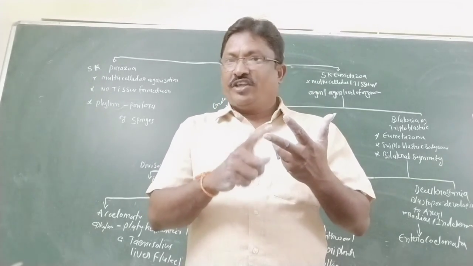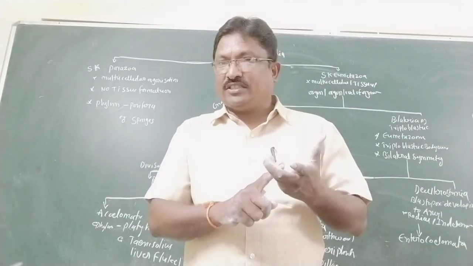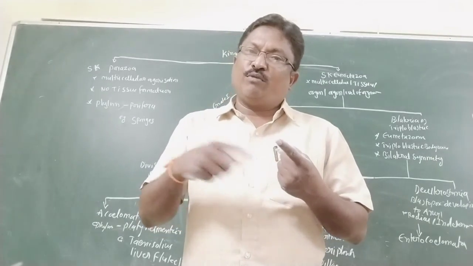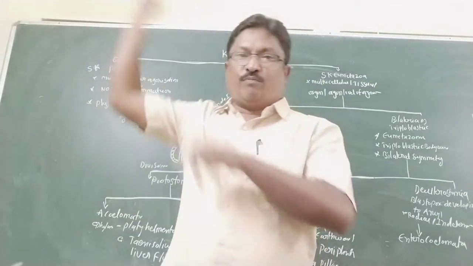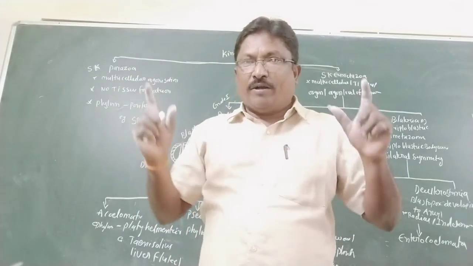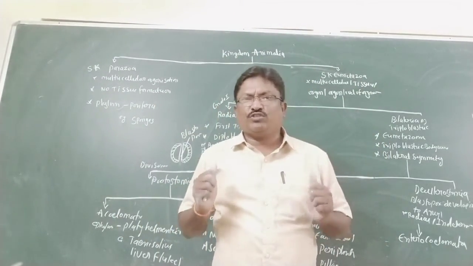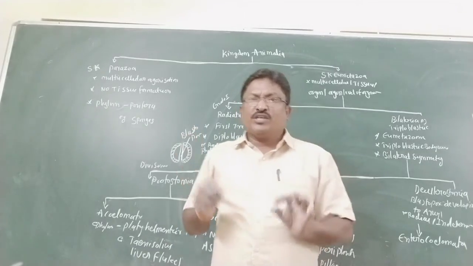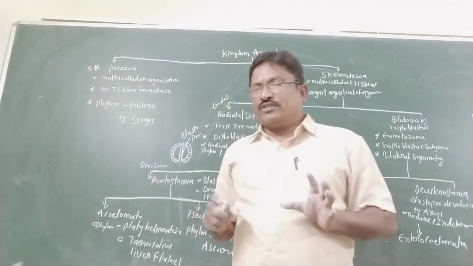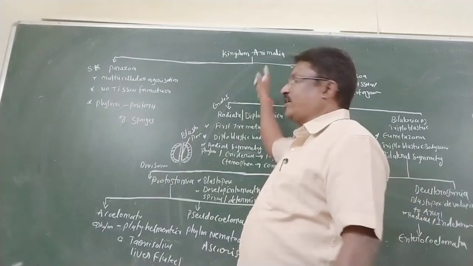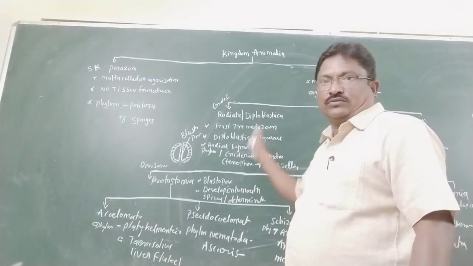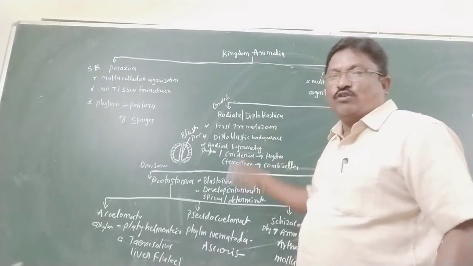Hemichordata, example Balanoglossus; Chordata, example fishes, amphibians, reptiles. So all are examples. Is it clear? So my dear friend, this classification is very important, don't get confused. The whole animal kingdom depends on this type of classification. So thank you, my dear students.